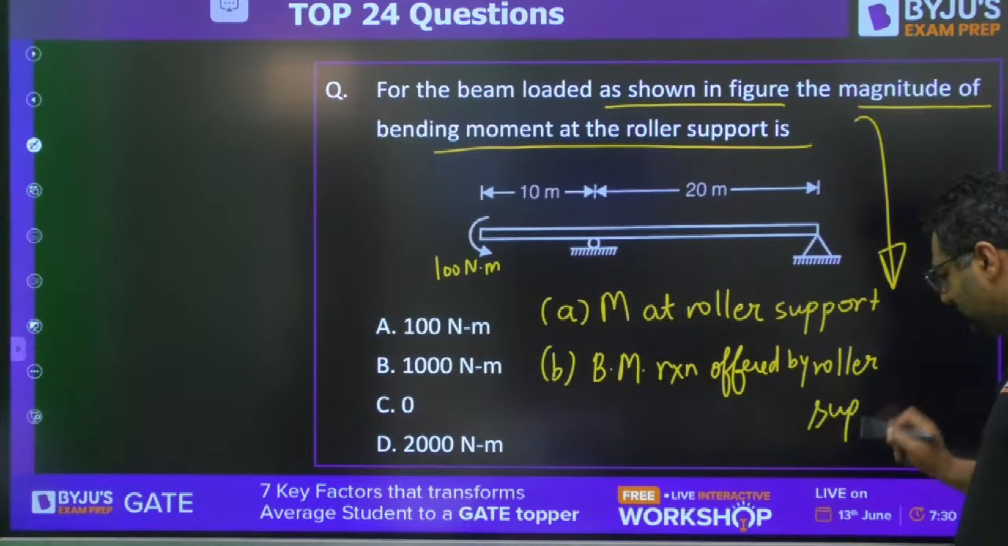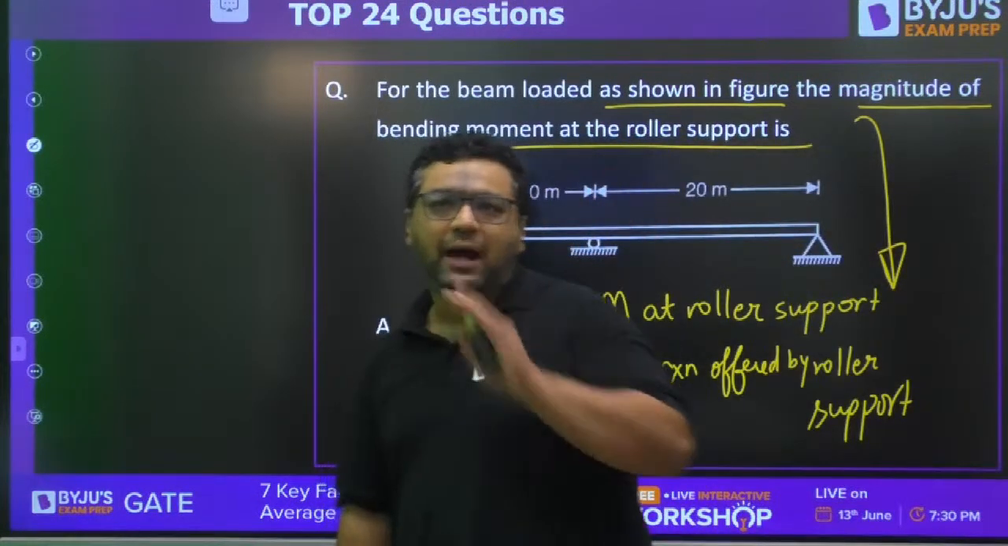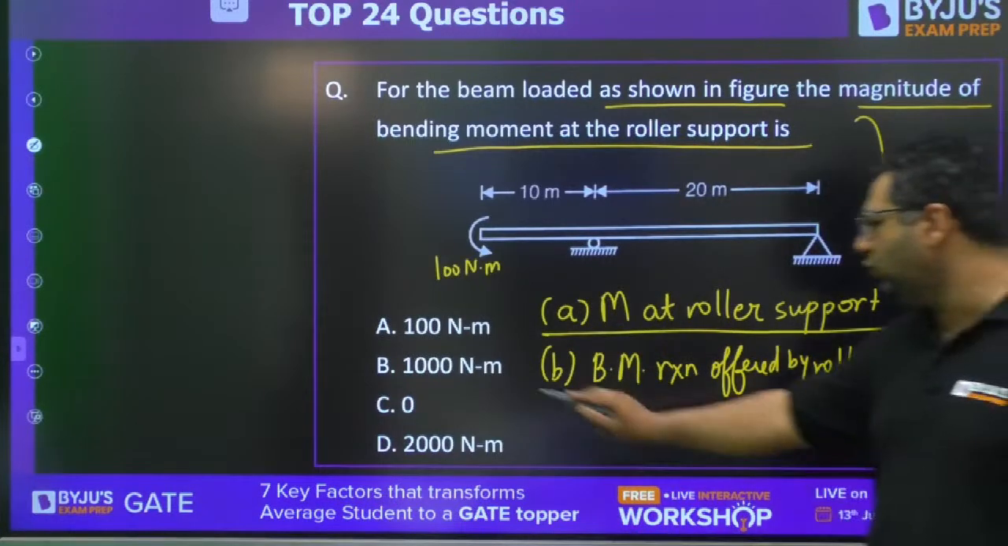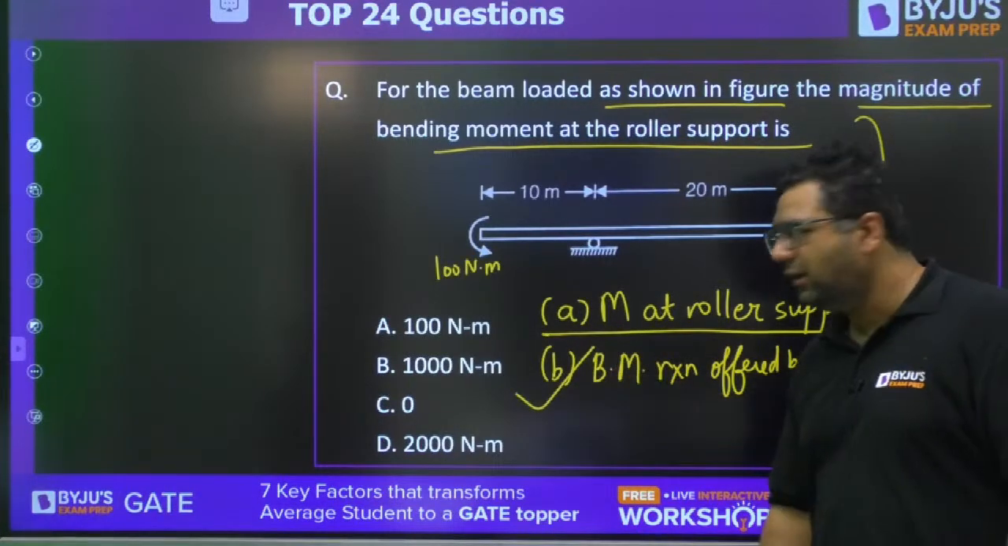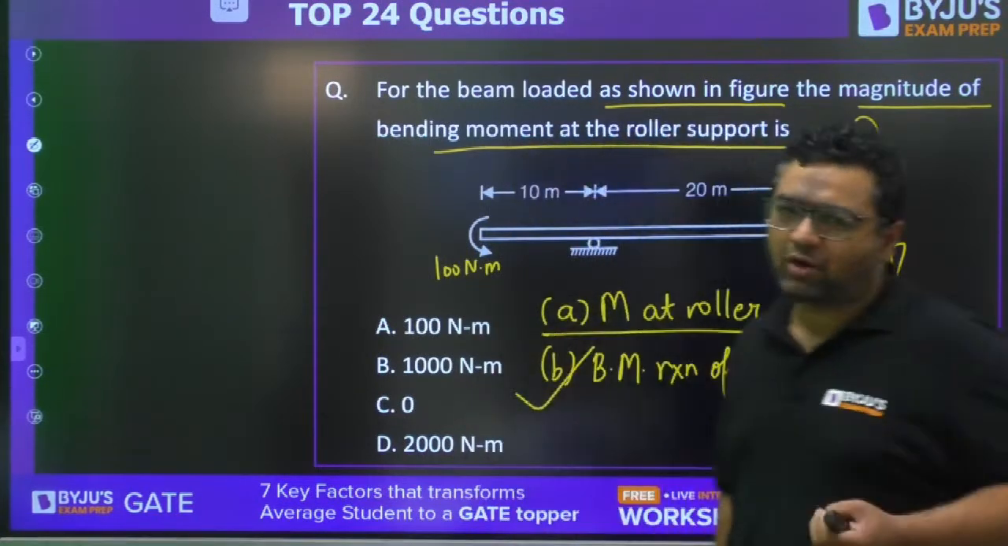Okay, it is like that. So my dear, the answer you have given is not true for the statement. This is true for the statement B. If they would have asked what will be the support reaction given by the roller support.